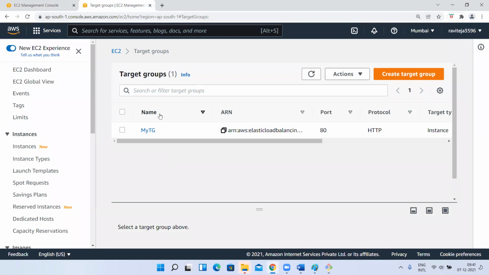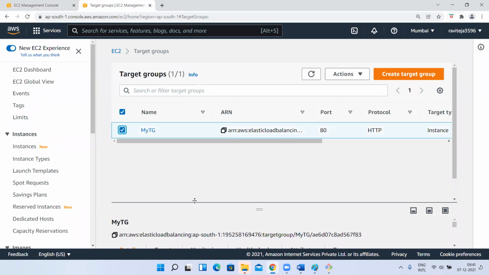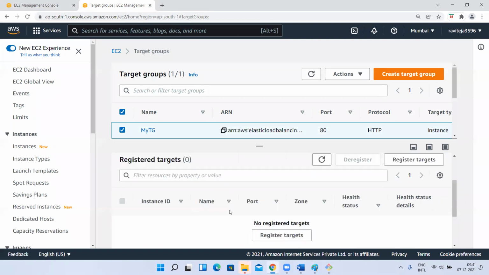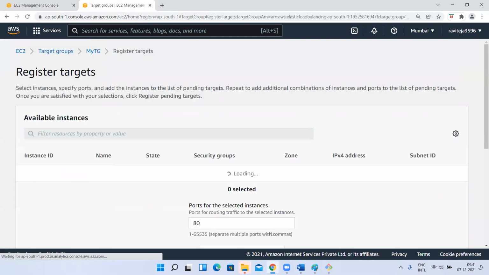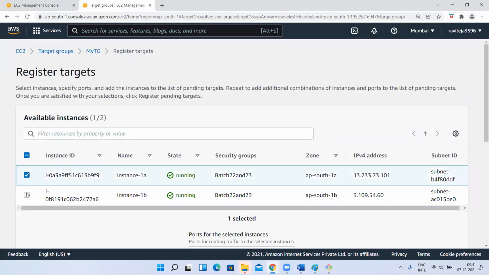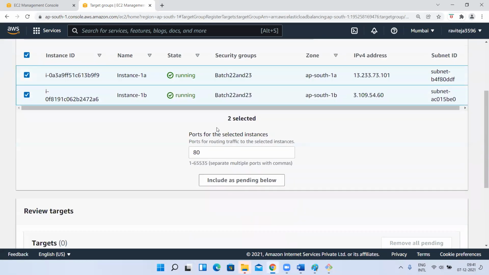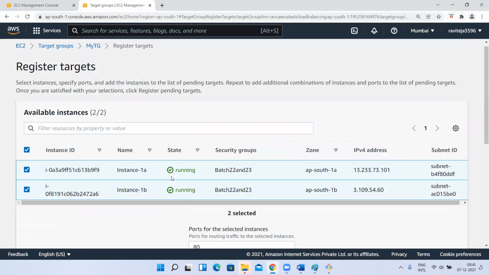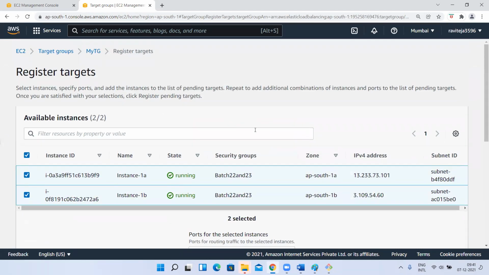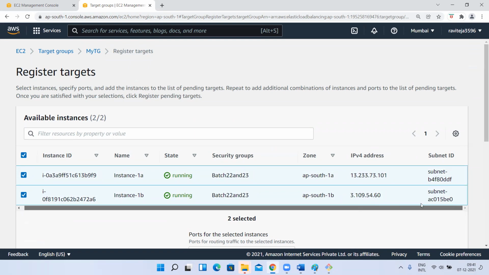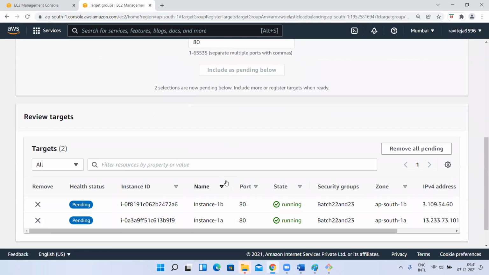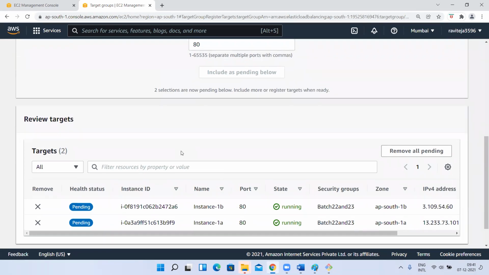Yes, sir. Okay, if you want to do any changes to your target group, you can go here and check these targets. Okay, targets are not registered. Registered targets. After doing this, one step we have to do. There was one option called register. For now, let me click on this. Include as pending below. Okay. Oh, health check.